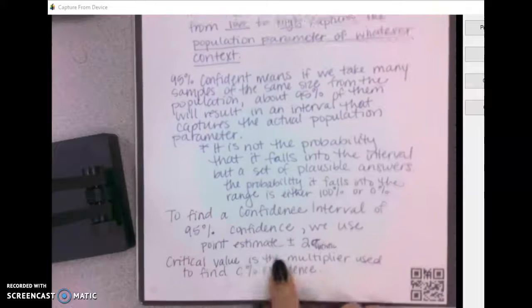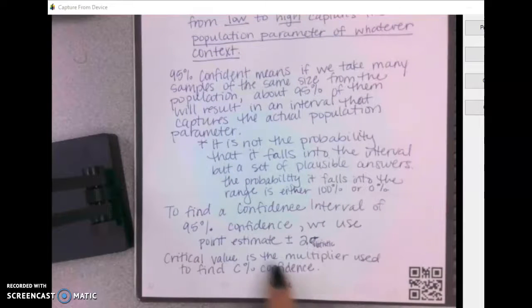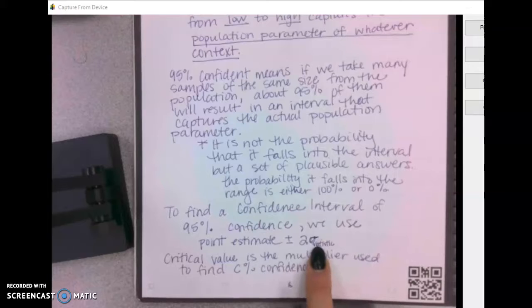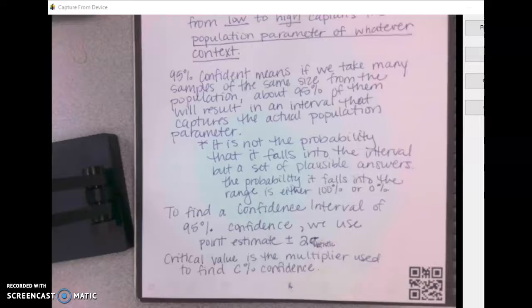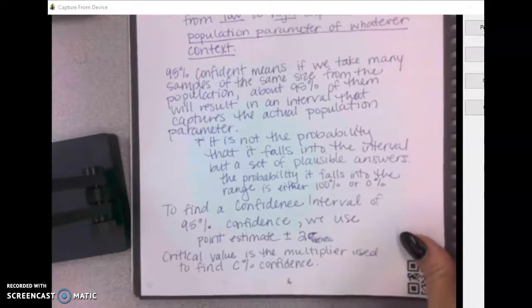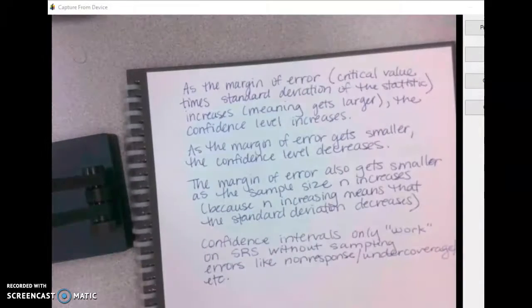Okay? To have a confidence level of 95%, we use the point estimate plus or minus 2 standard deviations of the statistic, okay? Which goes back to our 68, 95, 99.7 rule that we had back in chapter 2, I think it was. So the critical value is the multiplier used to find the C% of confidence, okay? And we use that by looking at z values.